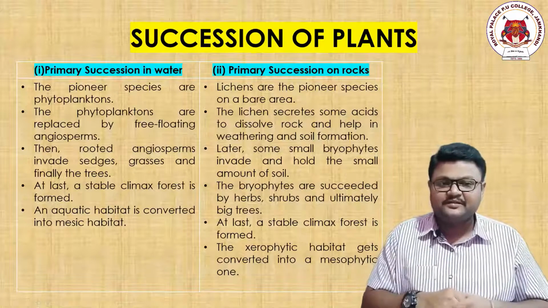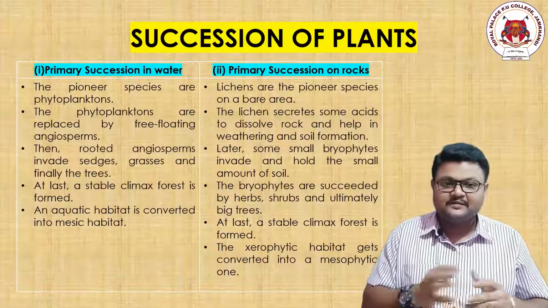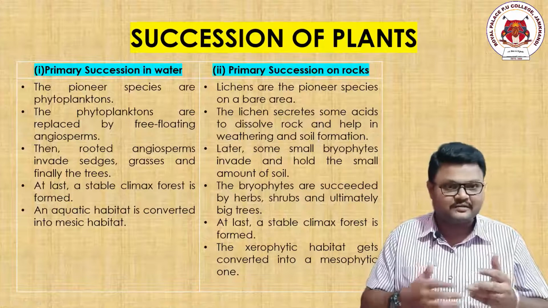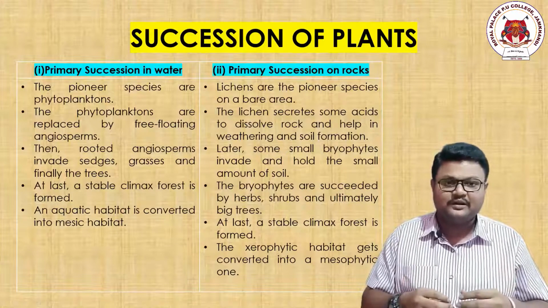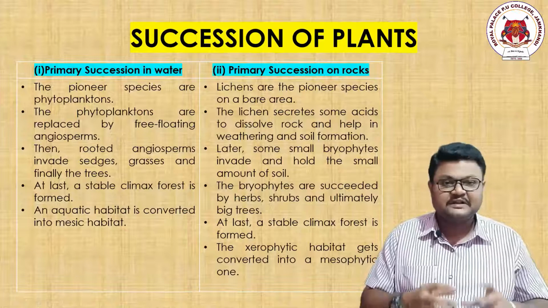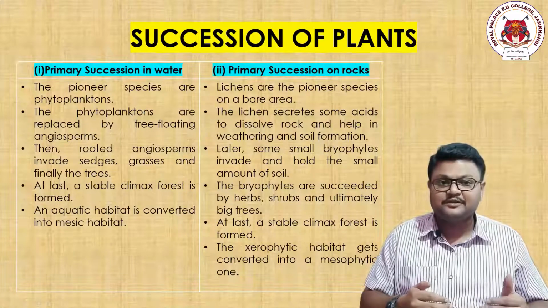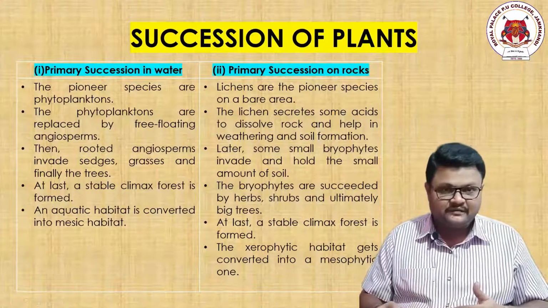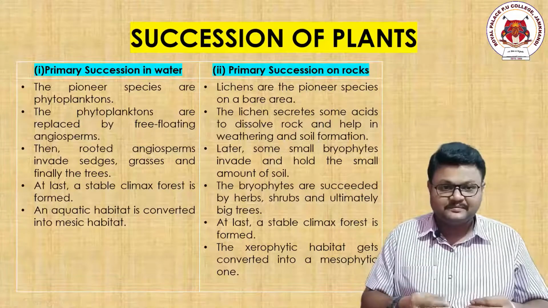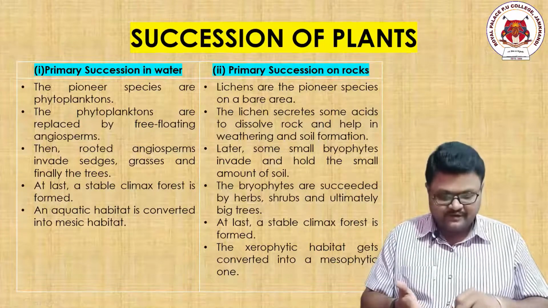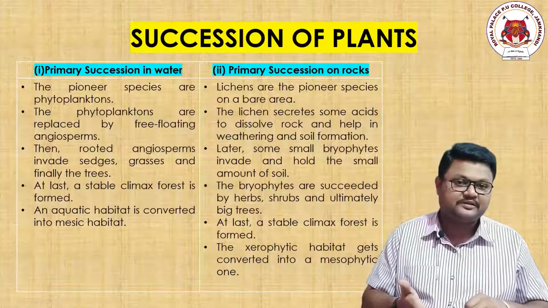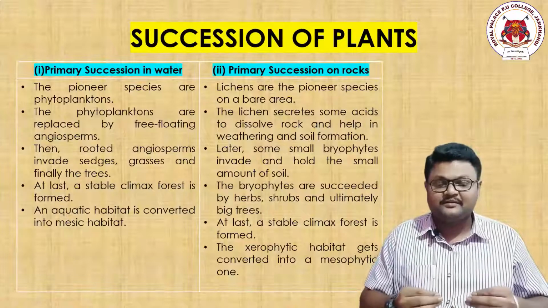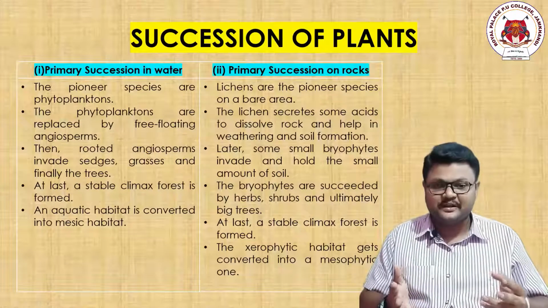In case of primary succession in the water, after the angiosperms, there is a formation of small amounts of grasses, sedges, and some rooted structures. In case of rocks, we are seeing the formation of bryophytes in the produced soil. In case of the water, finally from phytoplanktons to bryophytes, pteridophytes, gymnosperms, trees, when the trees are formed, we say that the climax community has been reached.